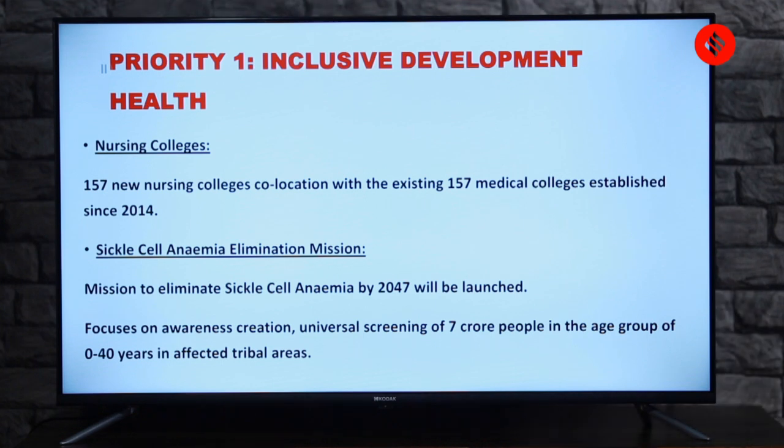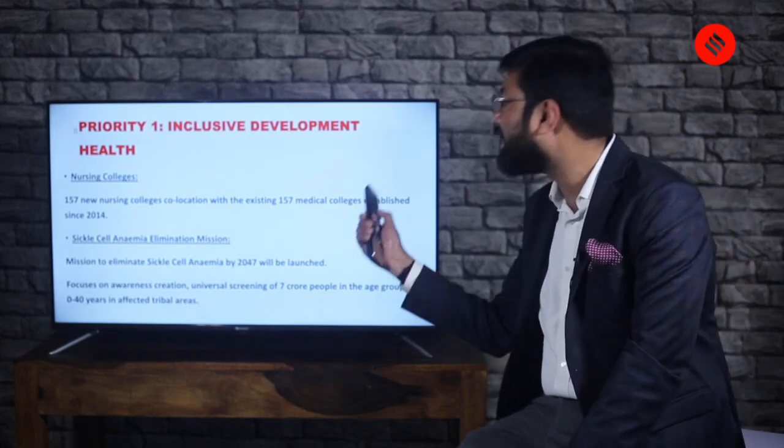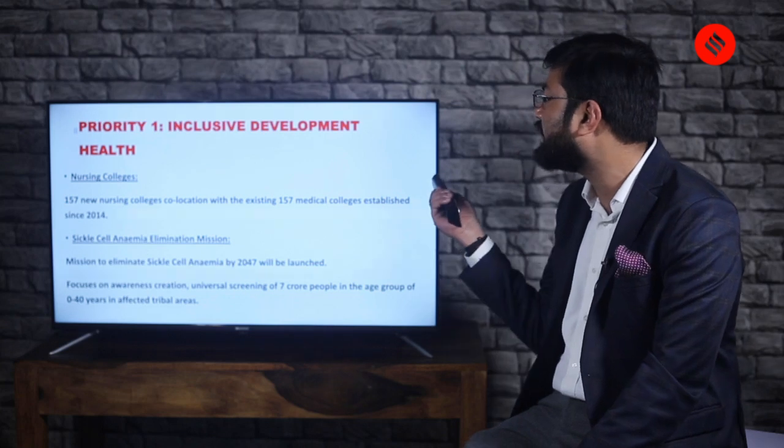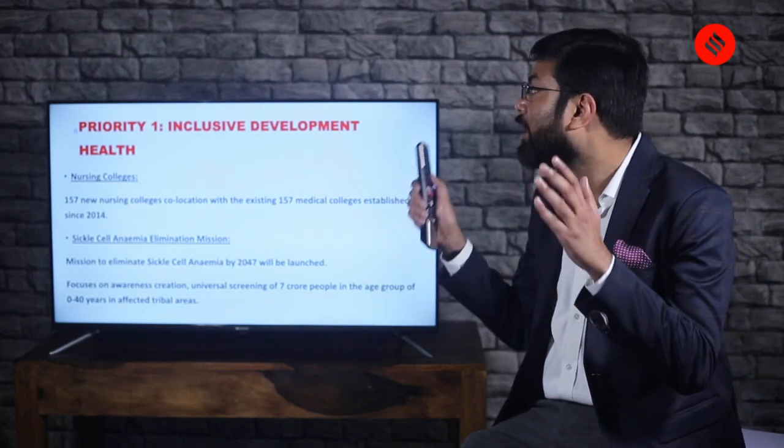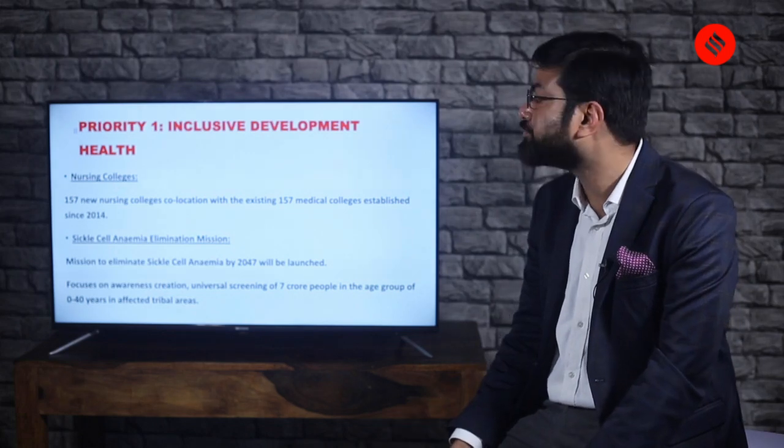That is when the first phase of the Modi government started. So along with all the 157 medical colleges built at that time, they'll bring the new nursing colleges also.